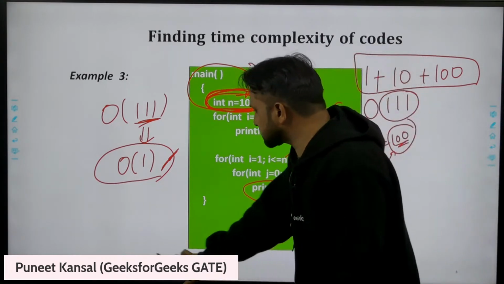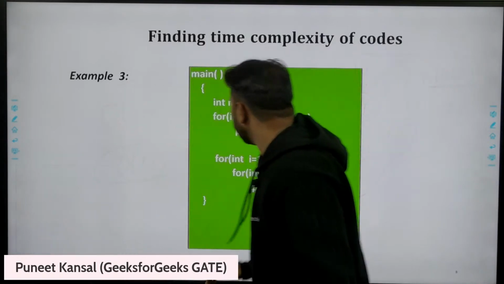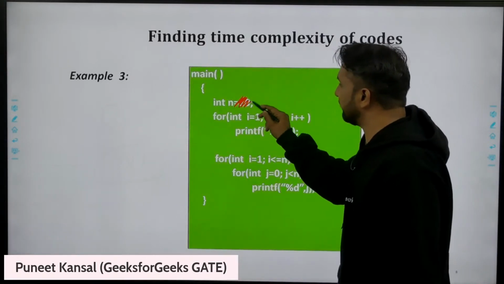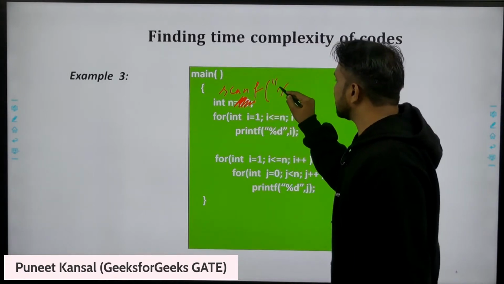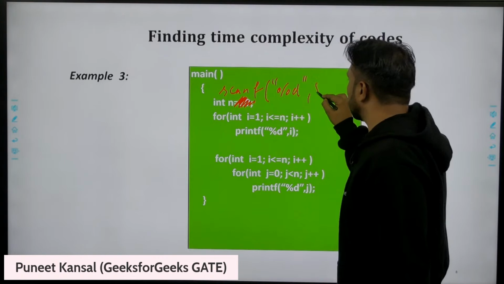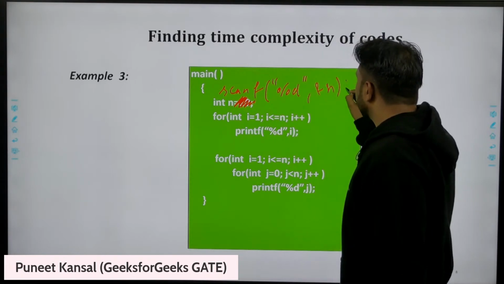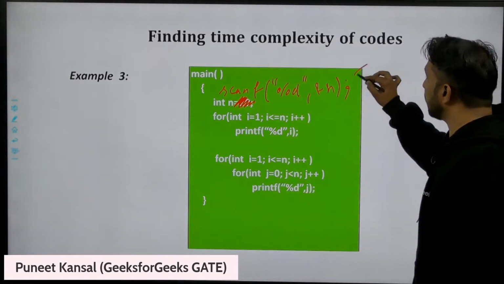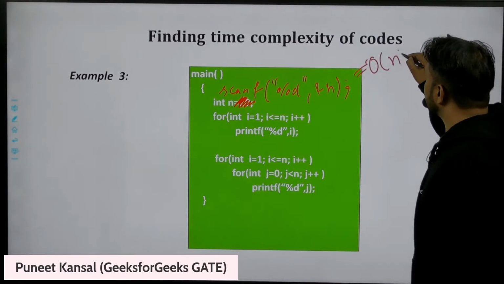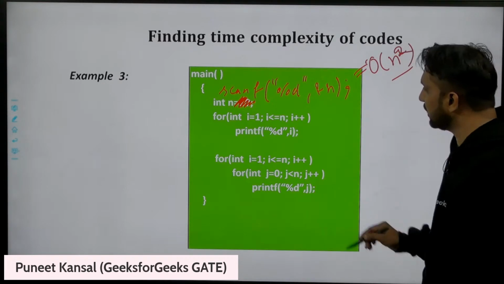Let's suppose we are not fixing this n value, we are scanning n from the user. Then the time complexity of this algorithm will be order of n square. How do we get order of n square?